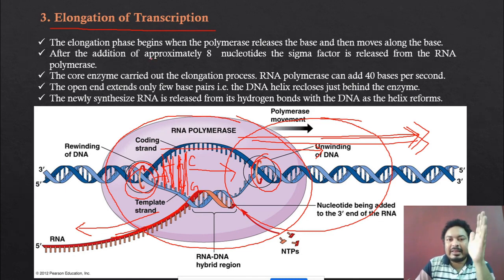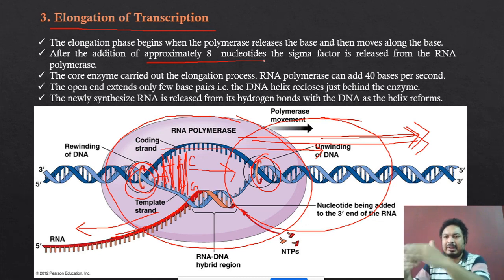after the synthesis of 8 nucleotides. Okay. After the synthesis of the 8 nucleotides, first they bind T to A, then they bind G, suppose G to C, then suppose C to G, then suppose T to U, like that, until the 8 nucleotides are completely bound. Then the sigma factor is detached from the RNA polymerase.